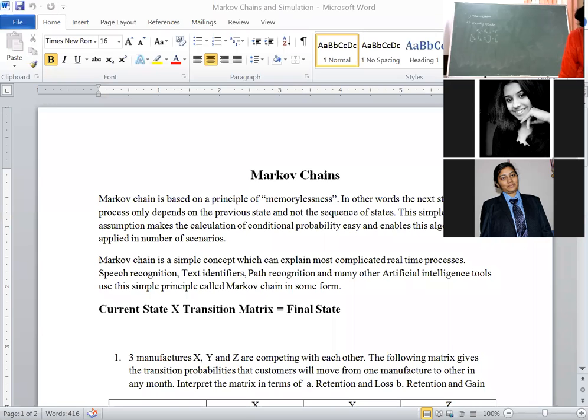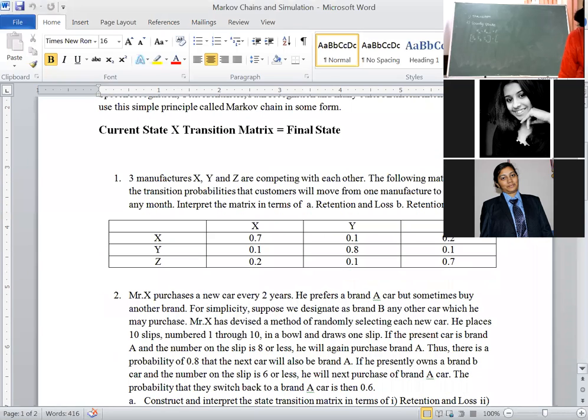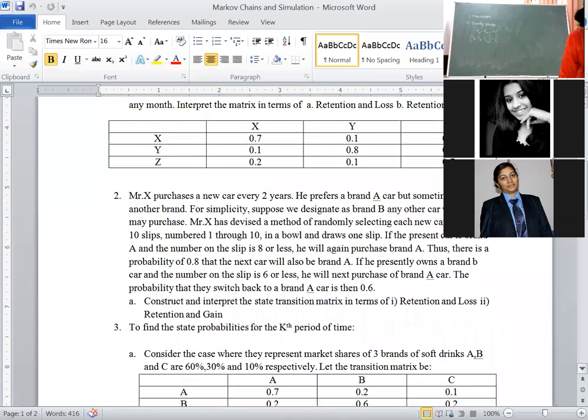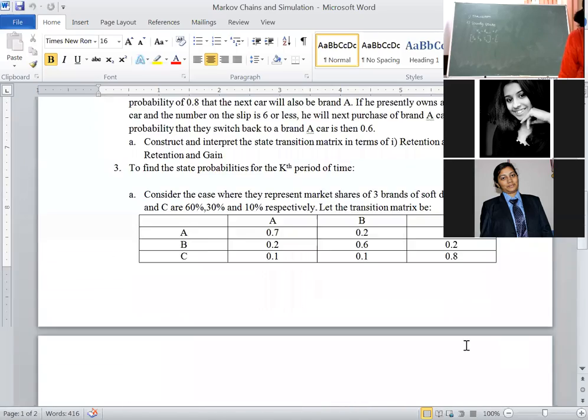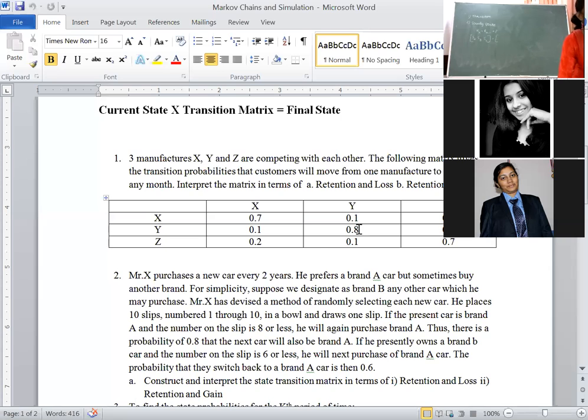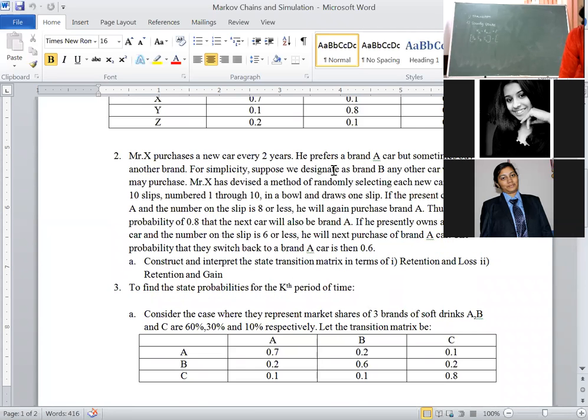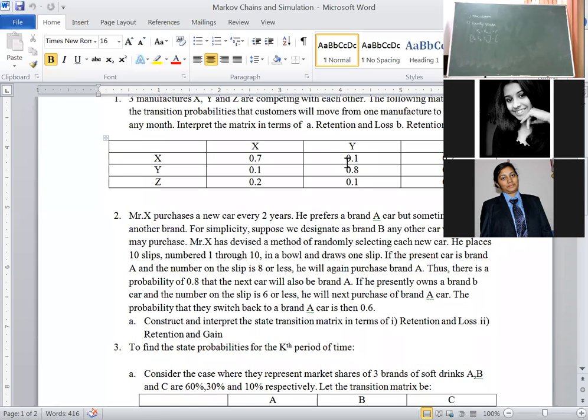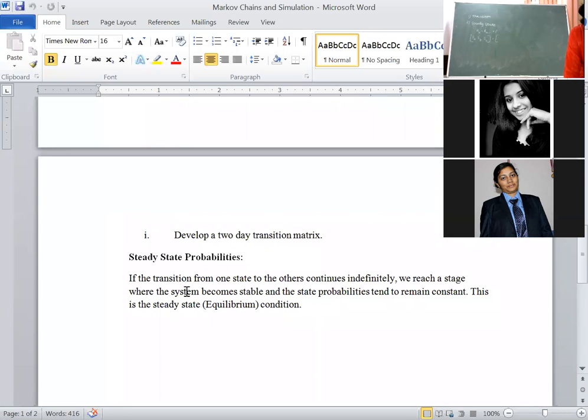This problem we did, okay? We calculated the 2-day transition. Then, if it is steady state, how to identify? In the final examination, I told the definition of steady state: if the transition from one state to another continues indefinitely, and at a certain point of time it remains stable, then this is called the steady state condition.